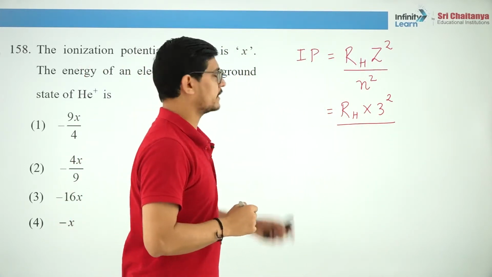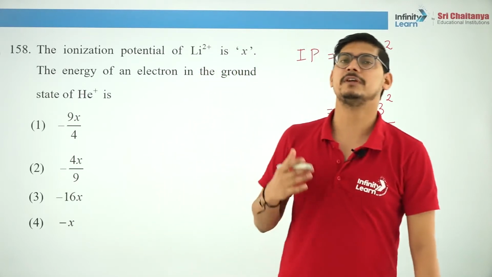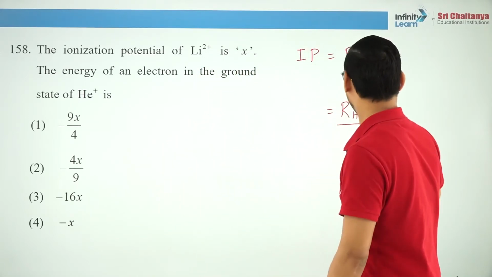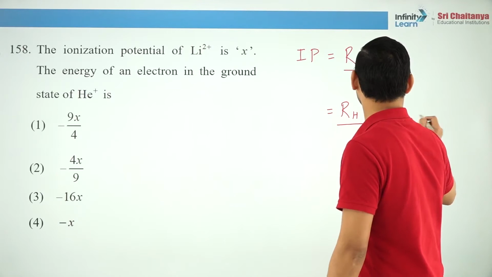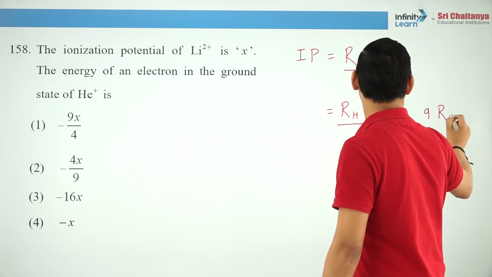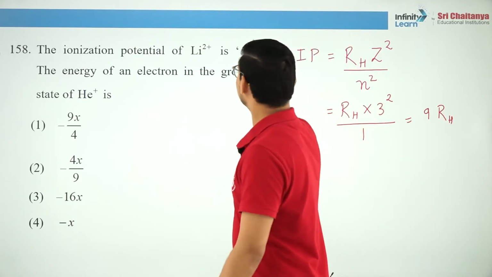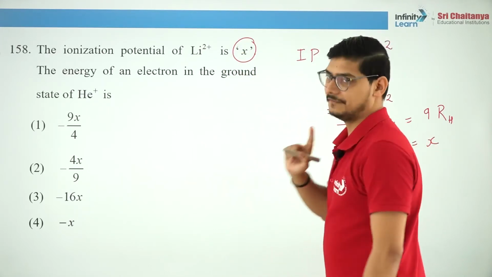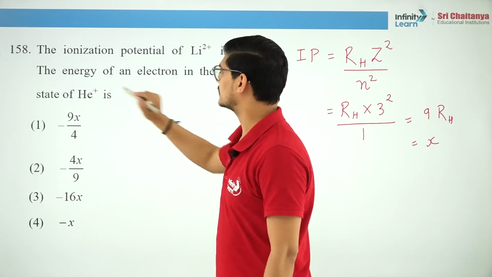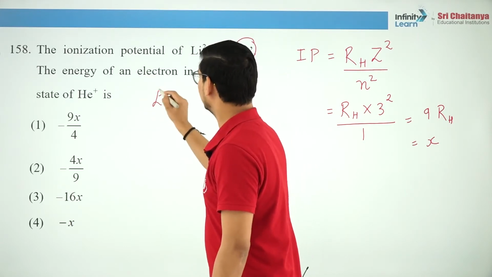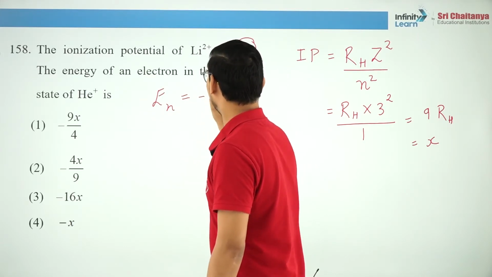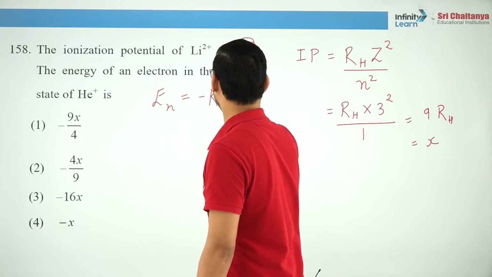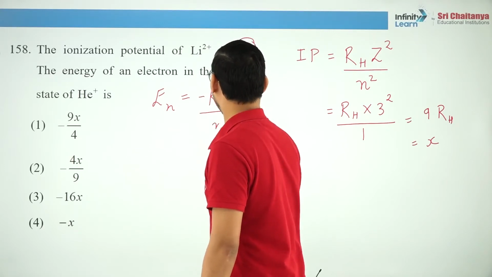The ionization potential of lithium: we are removing the electron from the ground state. So the value of n is 1. So this is equal to 9 RH. Now in this question, he has taken it to be x. So 9 RH is x. Finally, what is the energy of the electron in the ground state of helium? Energy is the negative of RH Z square by n square.